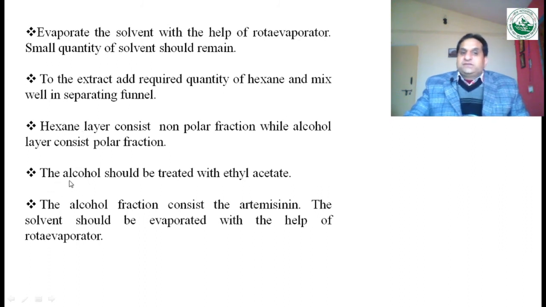So now this alcohol should be treated with ethyl acetate. Again we will obtain two layers. First one is the ethyl acetate, second one is the alcohol layer. This ethyl acetate will consist of the semi-polar components, whereas the alcohol will consist of the polar components. So the alcohol fraction will consist of the artemisinin. The solvent should be evaporated with the help of the rota evaporator. In such a way we can obtain the artemisinin, and if you want to further